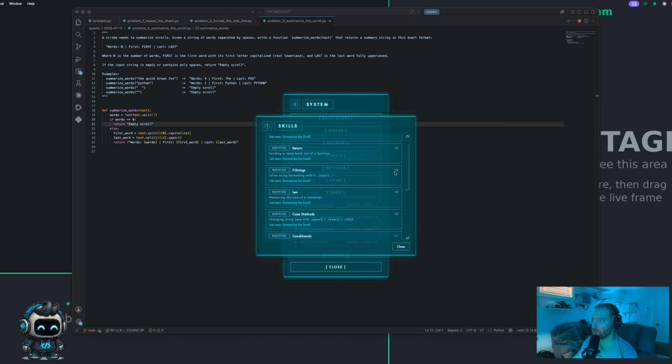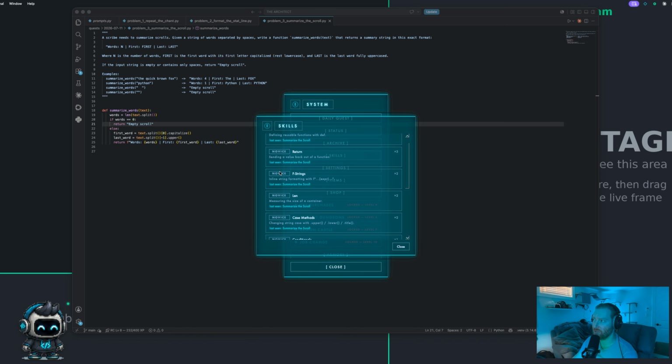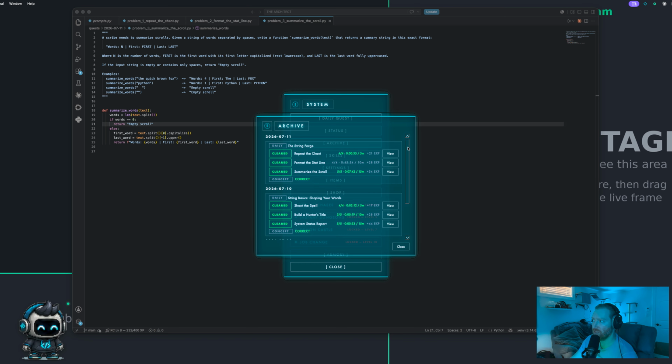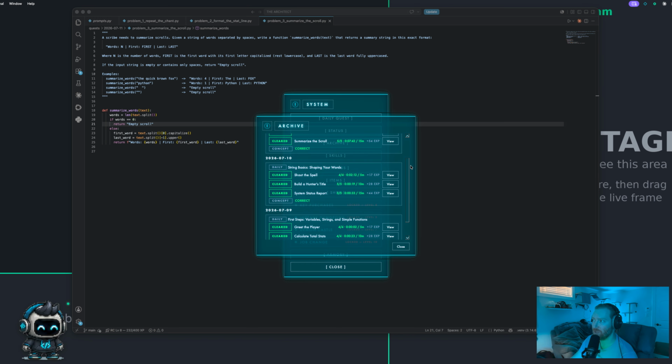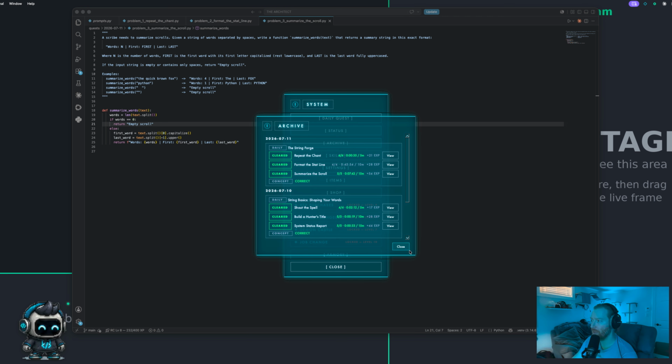But it also shows how many times I've used this in certain challenges, and it will actually increase my level of understanding. So right now I'm a novice with all of them because I just started this. But as I keep going, it will increase to novice, intermediate, skilled, and then master. And then I've got my archive, which is just all the past tests I've done. I've only done 3 days worth. I did miss one. I did answer this, and then I reset, and I forgot to answer it before my timer elapsed, but I did get the answers right here.